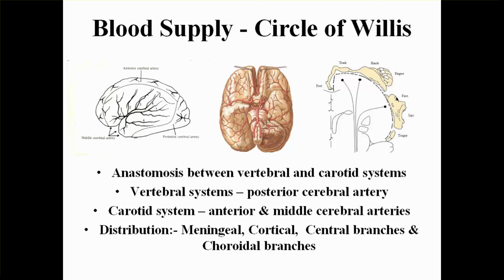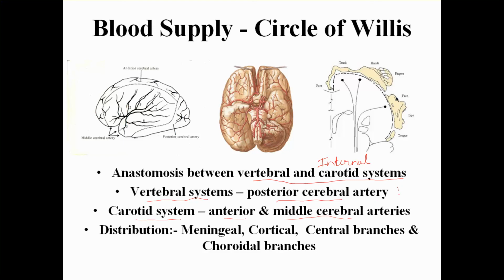Now coming to the blood supply, it starts from the circle of Willis. The circle of Willis is formed by anastomosis between the vertebral and the carotid system, which is the internal carotid system. The vertebral system gives the posterior cerebral artery, and the carotid system gives the anterior and middle cerebral artery.